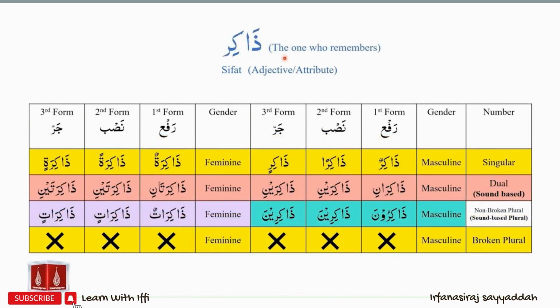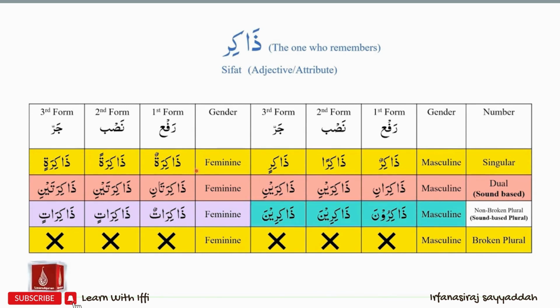Zakir is the one who remembers. Zakir is also a sifat, and the feminine version of zakir will be zakira. For zakir, the forms will be zakirun, zakiran, zakirin, zakirani, zakiraini, zakiraini, zakiruna, zakirina, zakirina.